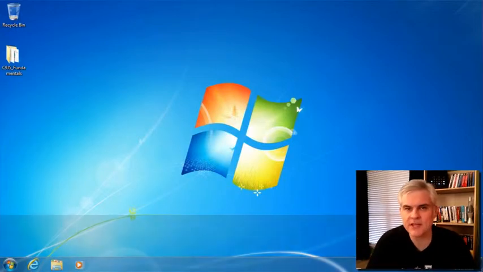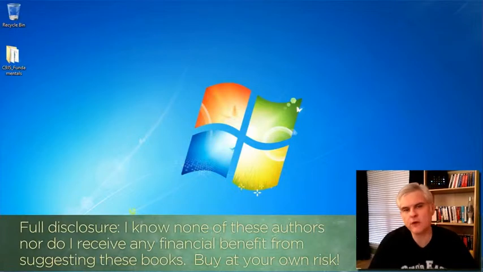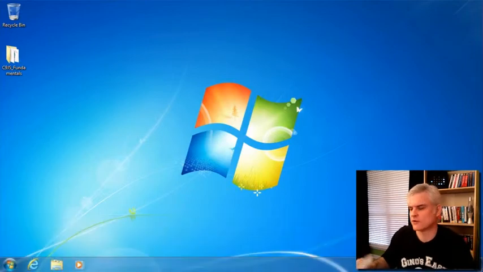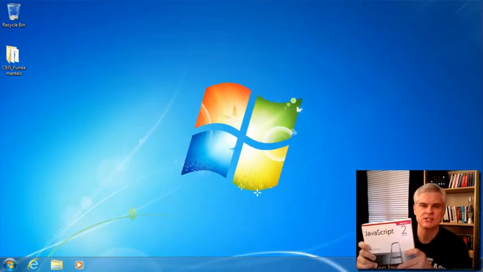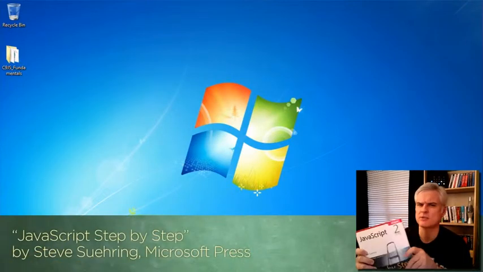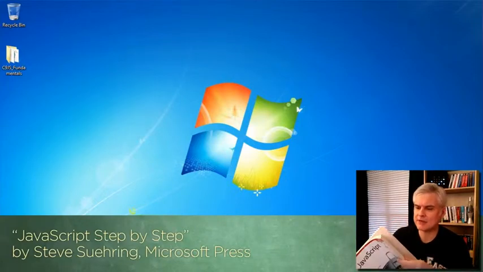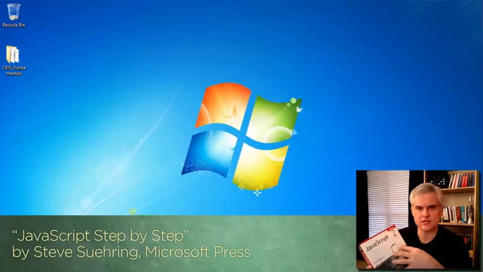To that end, there are a number of books that are available. Before we get to the more complicated books, let me start with something I feel would be appropriate for an absolute beginner or somebody who's gotten to this point, maybe to reinforce what you're learning or to push you a little bit further. And that is this JavaScript. The one that I have is the second edition. There might be a later edition by the time you're watching this video, but I like the layout of the book, generally of the Microsoft Press books.